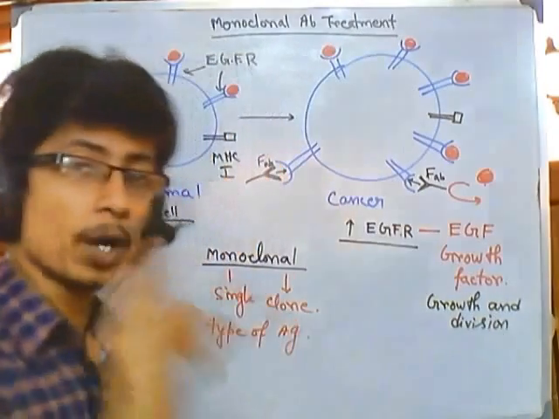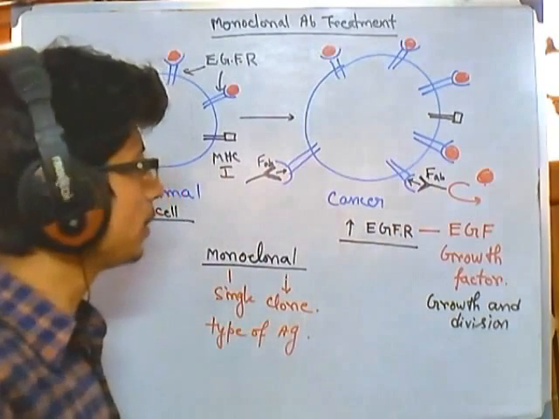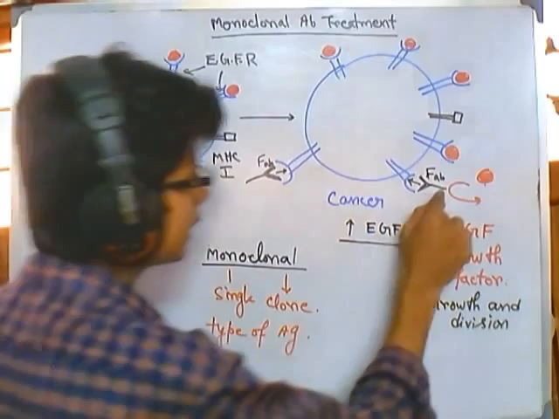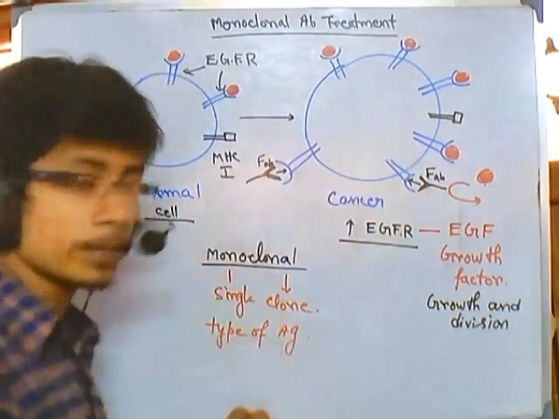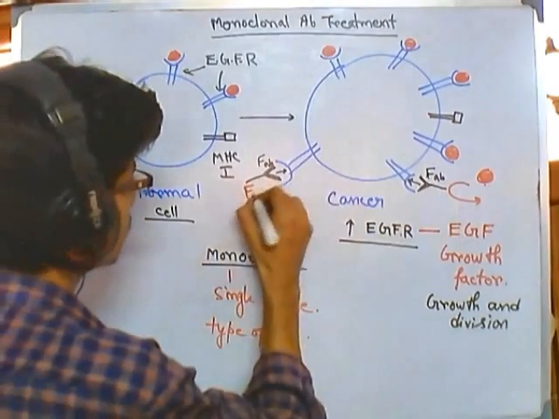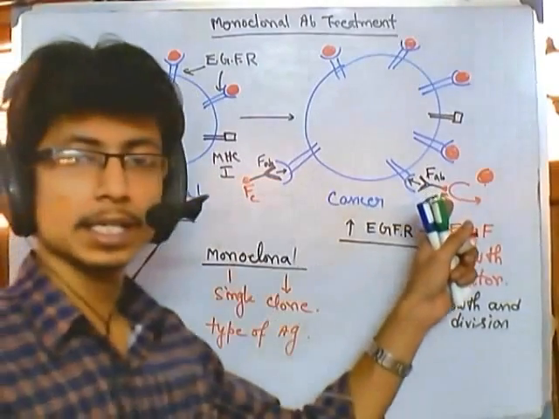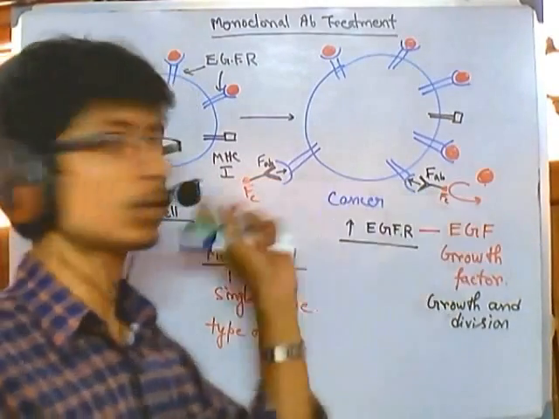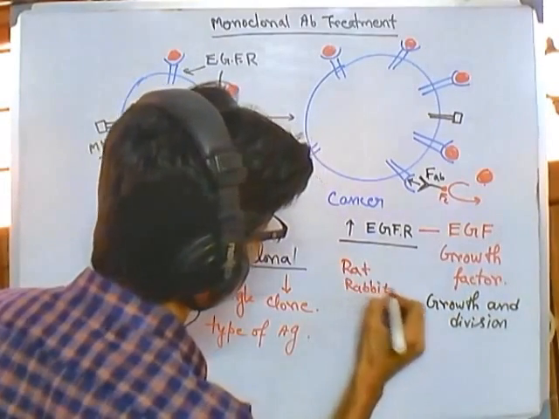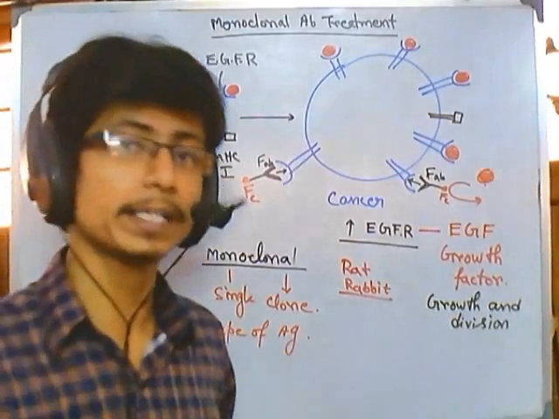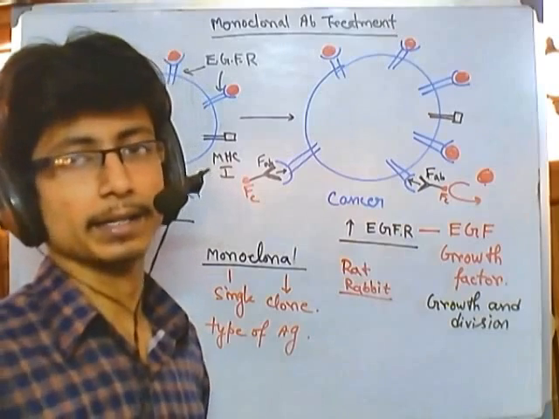Okay, but there is a problem using this Fab or monoclonal antibodies like this one. Usually, what is the problem? In this case, you can see this is the Fab portion to go against the antigen, EGFR, but there are also Fc portions, right? So this is the Fc region. Now if we produce this particular monoclonal antibody in a rat or a rabbit, then what will happen? Human antibodies can go against this Fc region of rabbit or rat immunoglobulin, right?